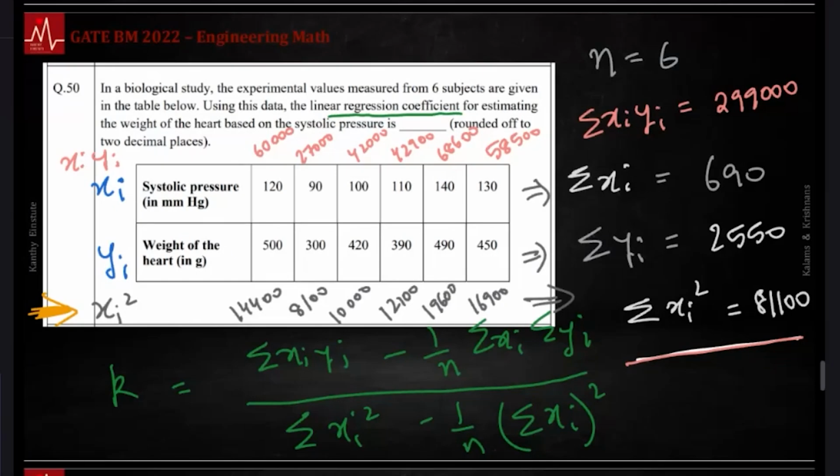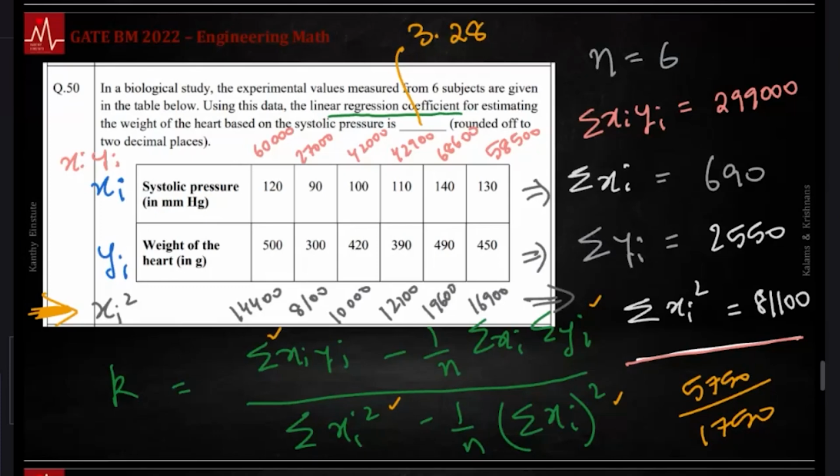So if I use this, what is the value of K that I am getting? Can I just calculate that? I have all the terms. I have this summation, 2,99,000. I have this summation, 690. I have this summation, 2550. I also know N. So I know all these terms. I know the summation of these squares, 81,100. Again, 690 square, I can easily do this, right? If we do all of that, what is the value of K that we are getting? Let me also do that. 5750. I am getting 0.8, which happens to be 3.8. Does anyone have the answer key for this?